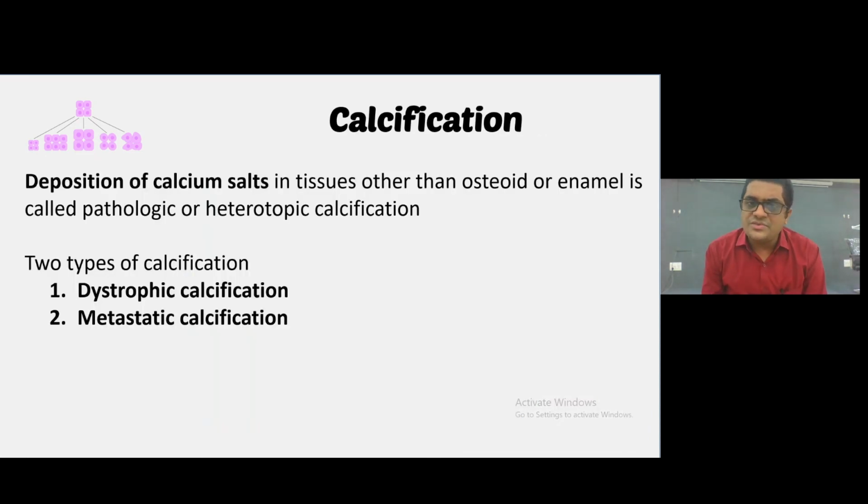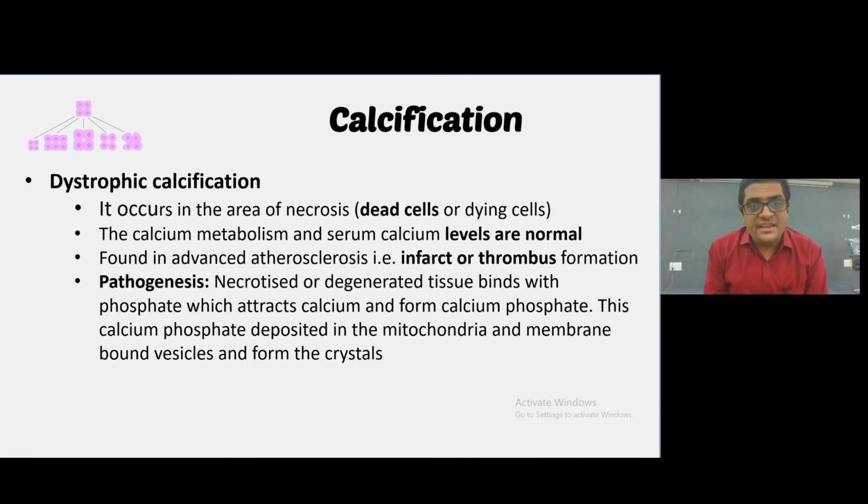Calcification, deposition of the calcium salt in the tissue other than the osteoid or enamel, is called the pathological or heterotopic calcification. Two types of calcification: dystrophic calcification and metastatic calcification. First, dystrophic calcification. It occurs in the area of necrosis where the cells are dead or dying. The calcium metabolism and serum calcium level are normal. Found in advanced atherosclerosis, infarct or thrombosis formation. Pathogenesis: necrotized or degenerated tissue binds with the phosphate which attracts the calcium and forms the calcium phosphate. This calcium phosphate is deposited in the mitochondria and membrane bound vesicles and forms the crystals.